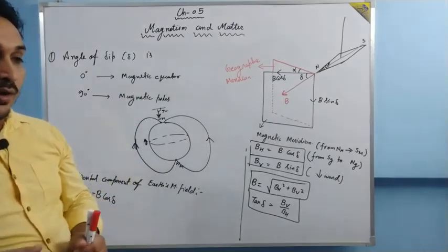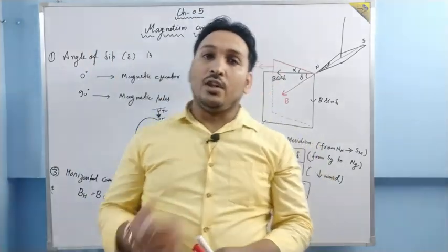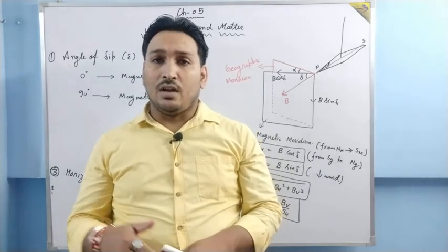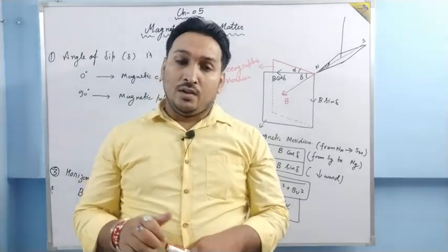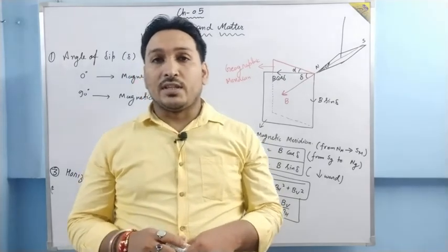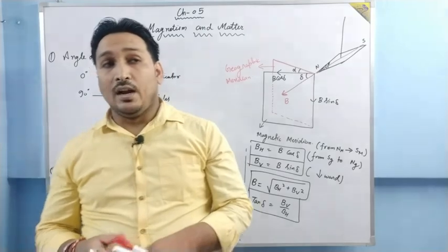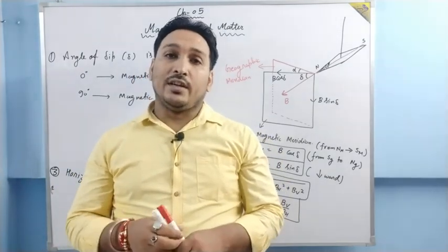Okay, so after the reduction of the syllabus, only this much is there in your syllabus. Only three lectures I have taken to complete this chapter. This chapter has become very small. Okay, now we will start chapter number 6, that is electromagnetic induction, a very interesting one, and how current is produced. Now we are going to study that in that chapter.